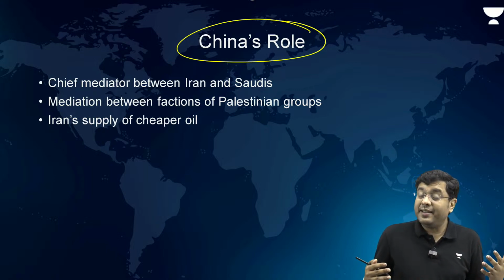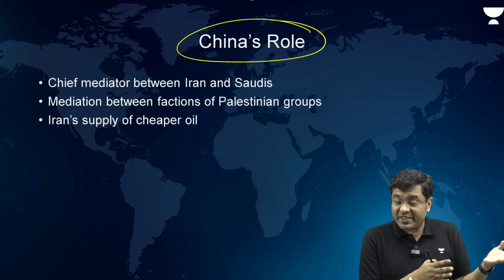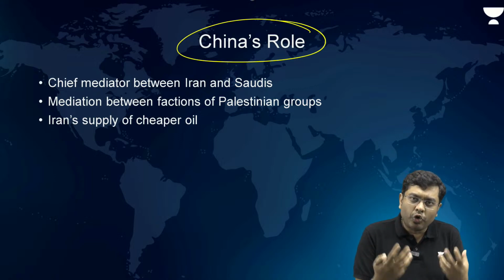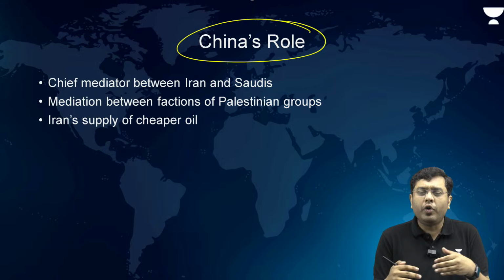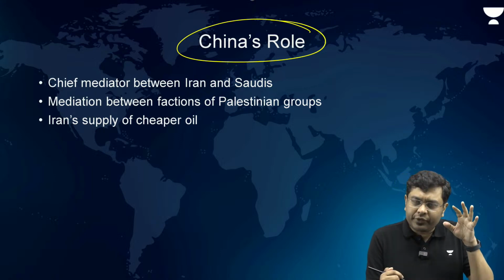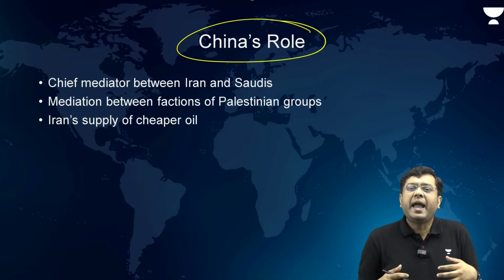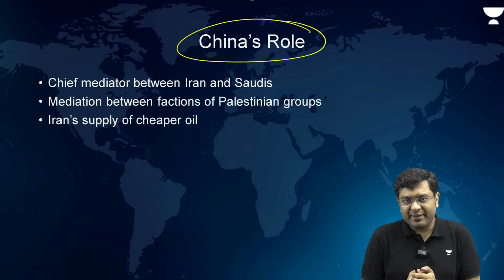In China's case and in the Arab world's case, the oppressor is the same, that is the Western world. And they are fighting the aftermath of the colonial experience. That is why China is going all out to mend relationships with West Asia and to be perceived as their sympathizer.